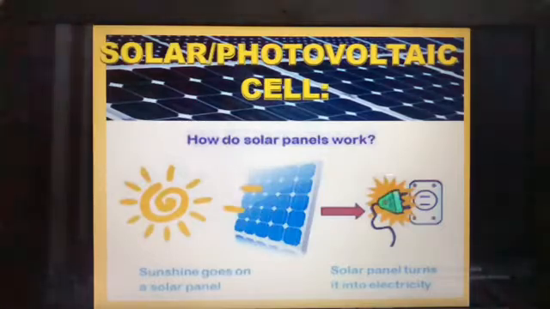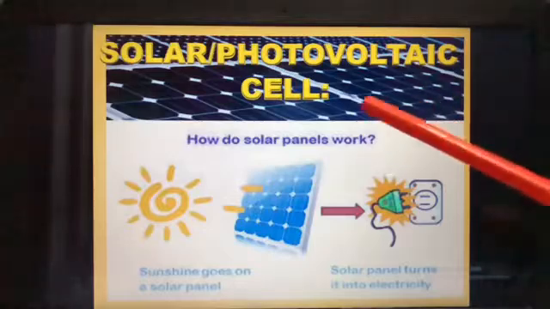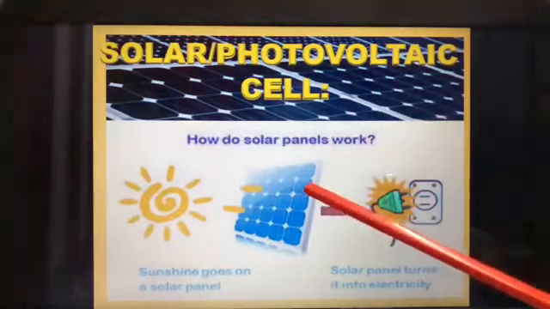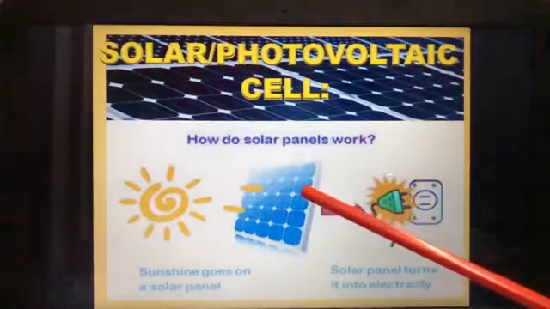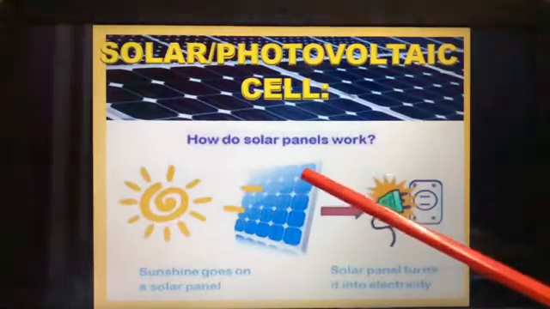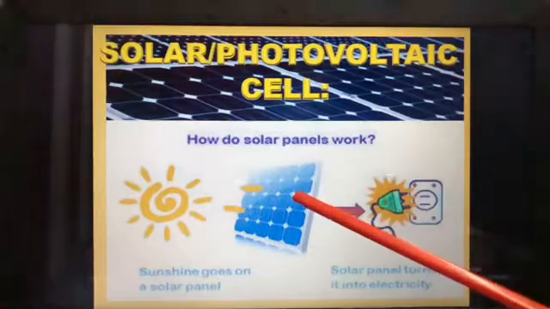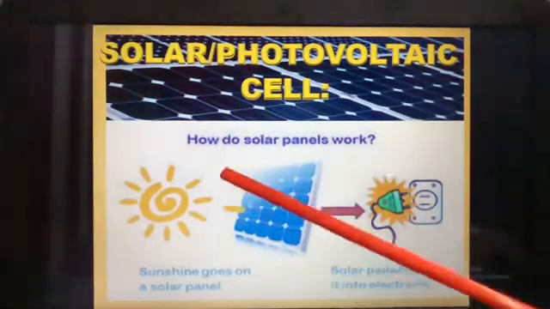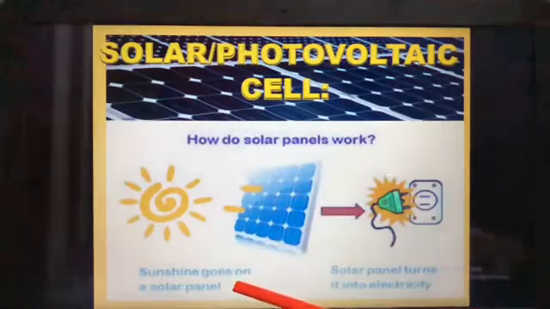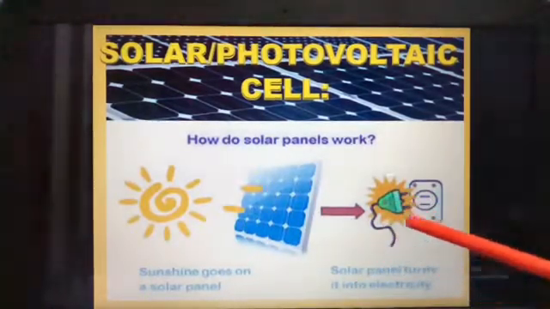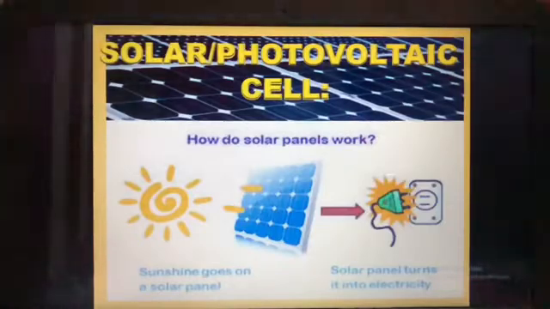How do solar panels work? So as the sunshine goes on a solar panel, it turns it into electricity. Can you see in the picture here? Yes. So like this, nowadays we have, you see, even on the streets, on the electrical poles, where you had the mercury bulbs, instead of that you have these solar panels. So through this what happens? The sun as it shines goes on a solar panel and turns into electricity. You can see on the roads also, on the electrical poles.